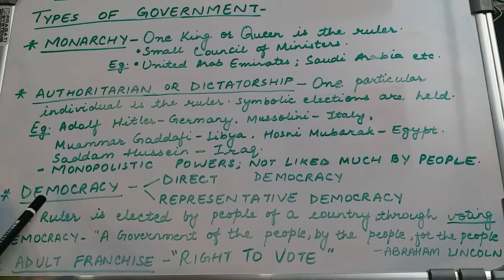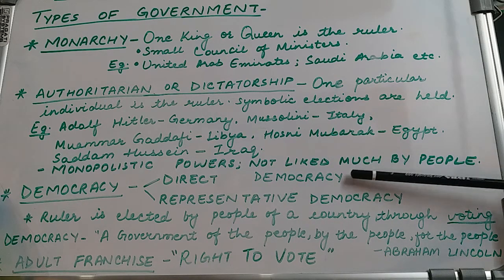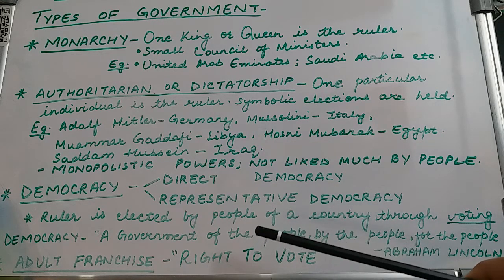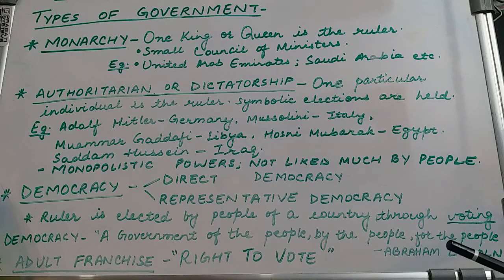Then comes the most important type of government, that is democracy, or the democratic form of government. Here, the ruler is elected by the people of a country through the process of voting. Yes, people come out to vote. Now, a democracy can be of two types: direct democracy and representative democracy. In India, we follow the representative form of democracy. The most important definition of democracy was given by Abraham Lincoln, the former president of America. He said, the government which is of the people, by the people, and for the people is the democratic government.